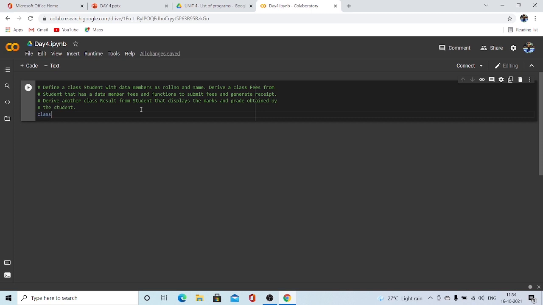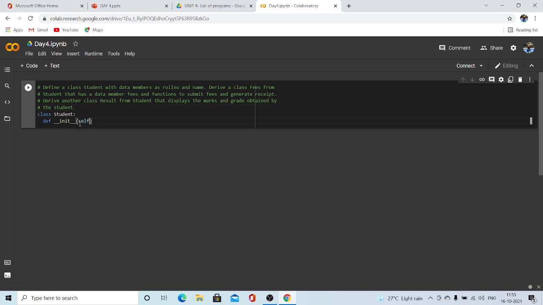As usual, first we have to create the class student. So I've created a class student, and we have to use the constructor, right? They have asked us to take the data members as roll number and name. Now I'll take the data members of the derived class fees as well in the student class, and I'll derive the fees from student. This will make my things very easy and complete fast.